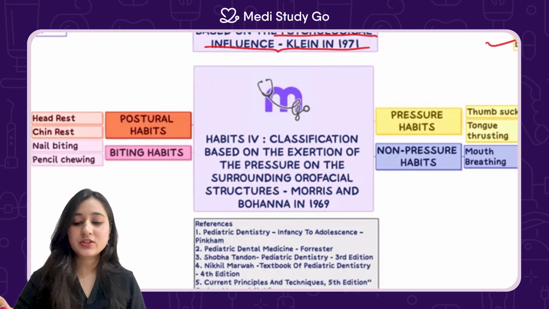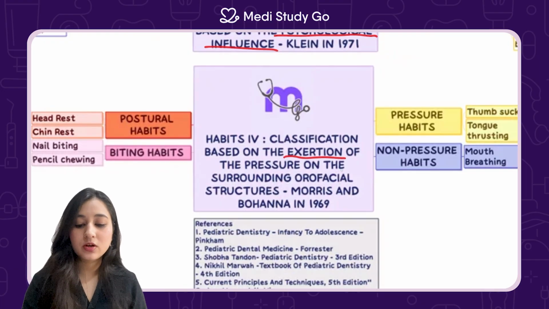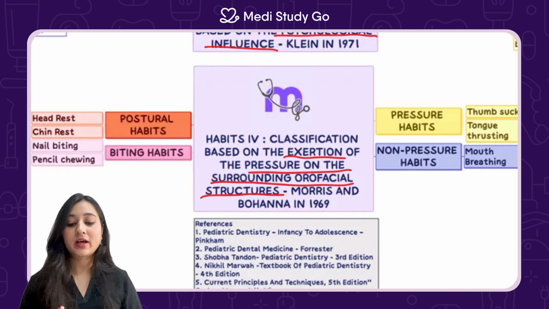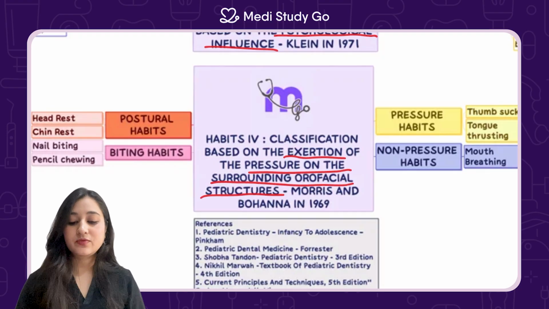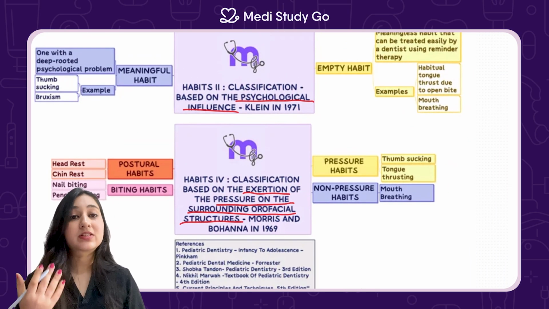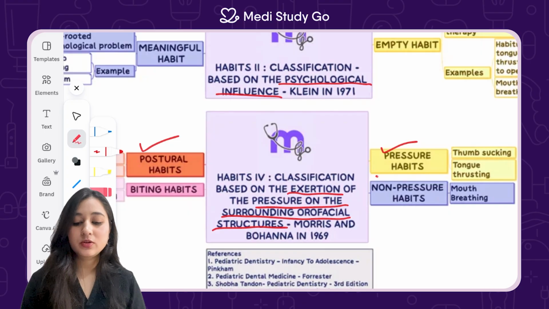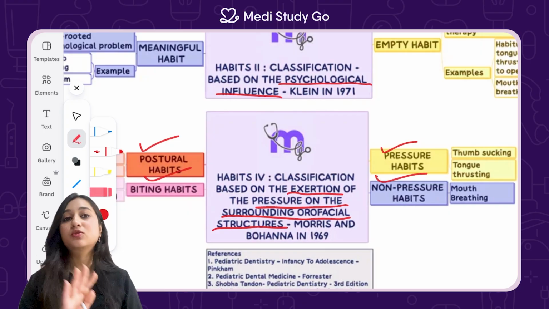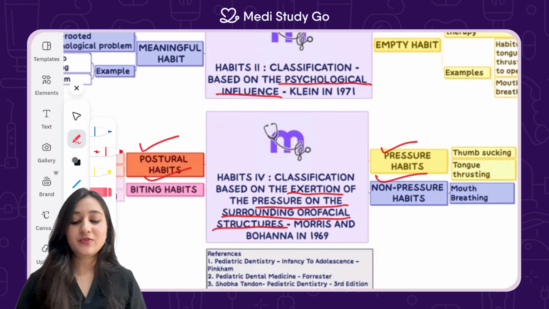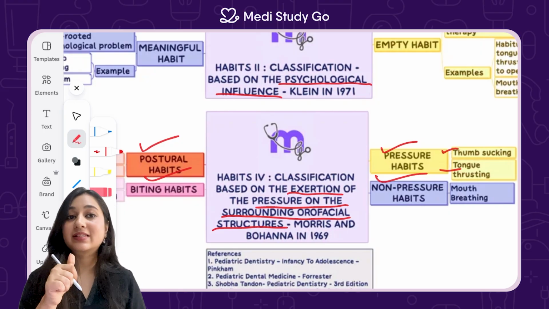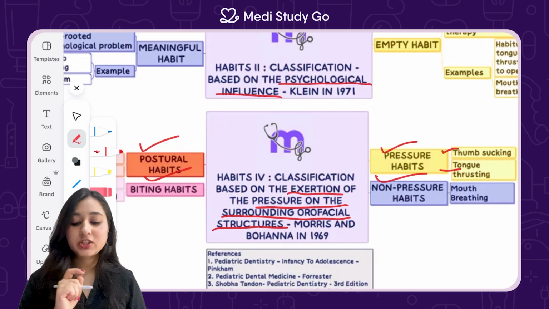The next classification is the classification based on the exertion of pressure on the surrounding orofacial structures. This is by Morris and Bohanna, a very, very important classification. So this is based on the exertion of pressure on the surrounding orofacial tissues: pressure habits, postural habits, non-pressure habits, and biting habits. So four types are there. Let's start with the first, which is pressure habit. Thumb sucking and tongue thrusting both exert pressure and therefore they are pressure habits.